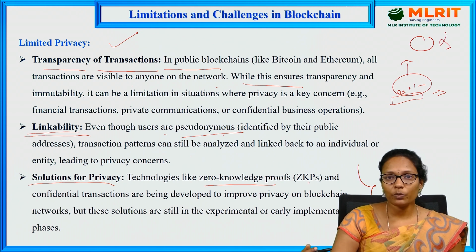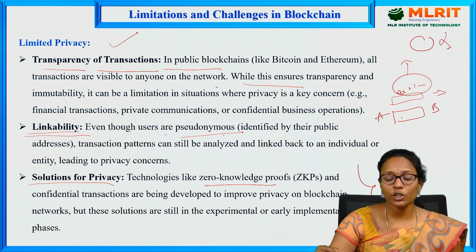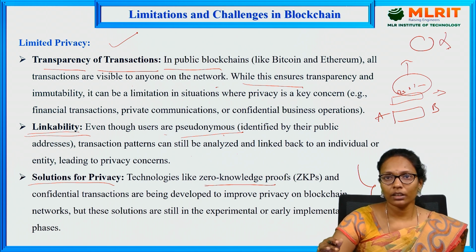Zero knowledge proof is nothing but, I need to convey some information. Person A needs to convey some information to B, but not directly. He shouldn't reveal the secret, but he should convey that information, right? So he should prove that the information is correct, that the information is valid, but he shouldn't give the complete information, only something like an abstraction, right? So it's not showing the internal features of how exactly it works.